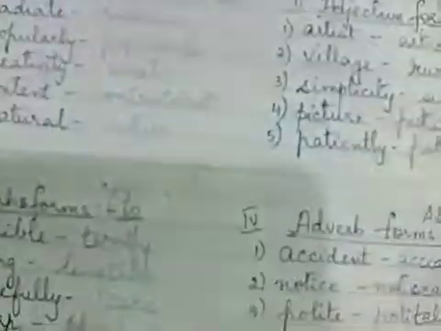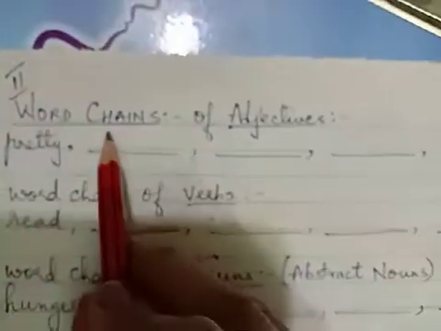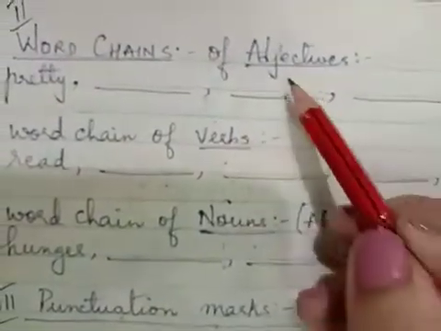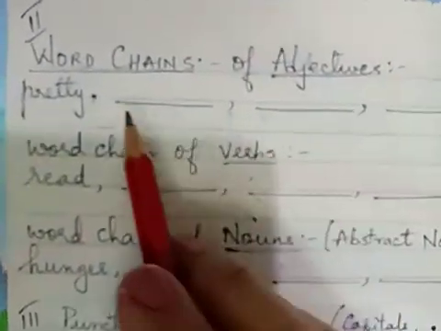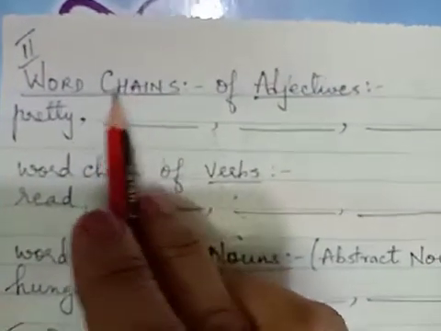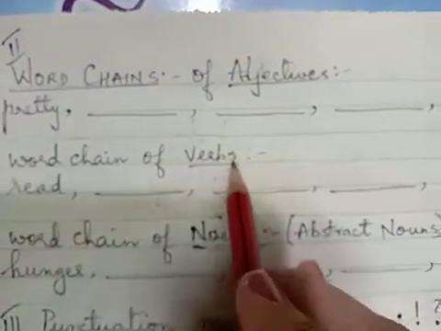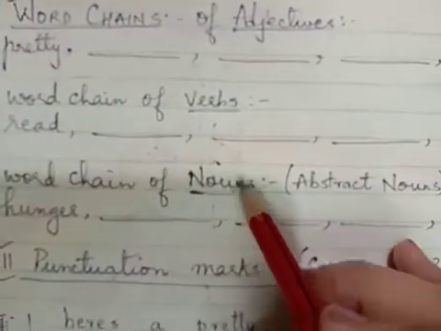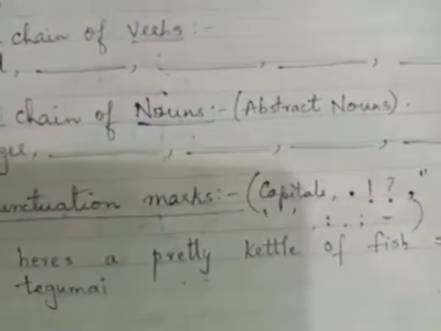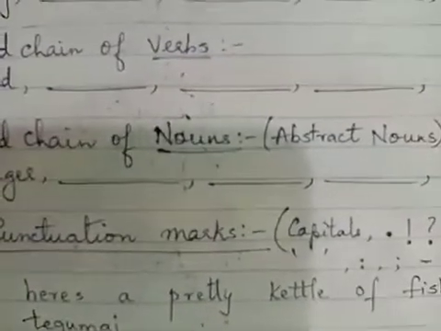So these are all your word formations, how you form different parts of speech. Now, when you come to the topic on word chains, once you know what are adjectives, what are verbs and nouns, it becomes easier for you to solve the question even on word chains. Because in word chains, the question will be asked. Prepare a word chain of adjectives. Prepare a word chain of verbs. Prepare a word chain of nouns. Now, if it is said nouns, you can write any noun. But now here I have specified it has to be only abstract nouns. So in that case, we will see how we can form word chains of the different parts of speech.